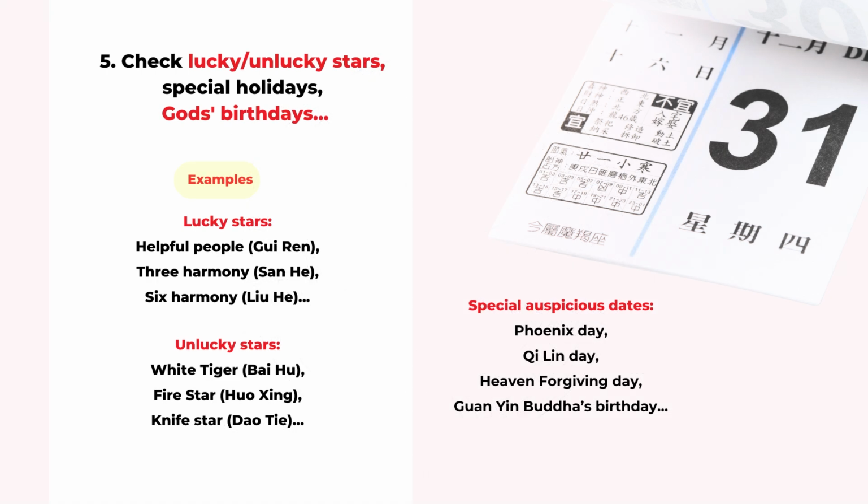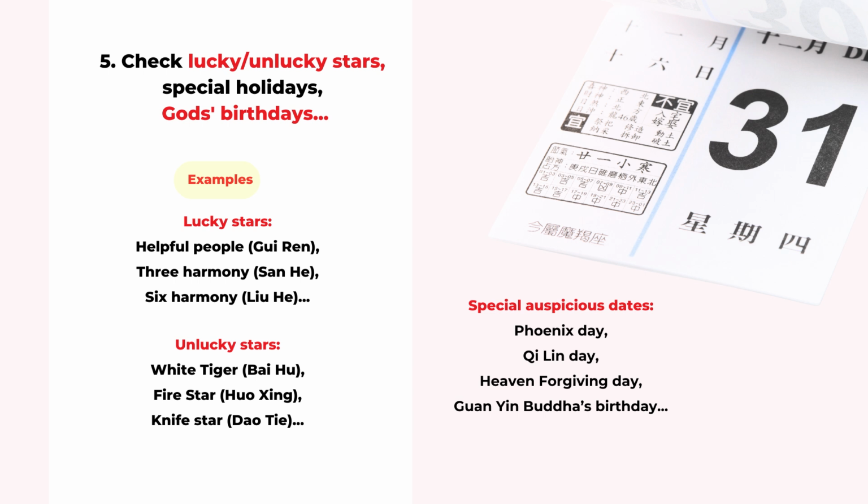The next method is to just look at the lucky and unlucky stars of each day. Because there are many, many stars in the traditional calendar, some are more important and some are smaller stars, so it's hard to list every star in the Feng Shui calendar.